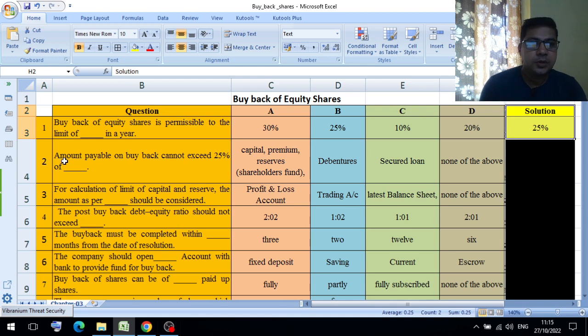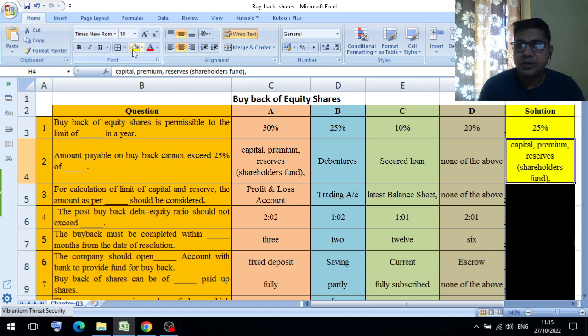Second question: amount payable on buyback cannot exceed 25% of the dash. Exceed means more than 25%, it cannot be more than 25% of dash. Options are: option A capital premium reserves shareholders funds, option B debentures, option C secured loan, option D none of the above. So here the appropriate answer is capital premium reserves shareholders fund.